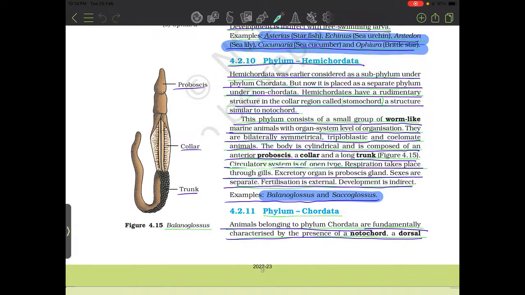Circulatory system is open type. Respiration takes place through gills. Excretory organ is the proboscis gland. Sexes are separate. Fertilization is external. Development is indirect. Examples: Balanoglossus and Saccoglossus. Balanoglossus: proboscis, collar, and trunk.